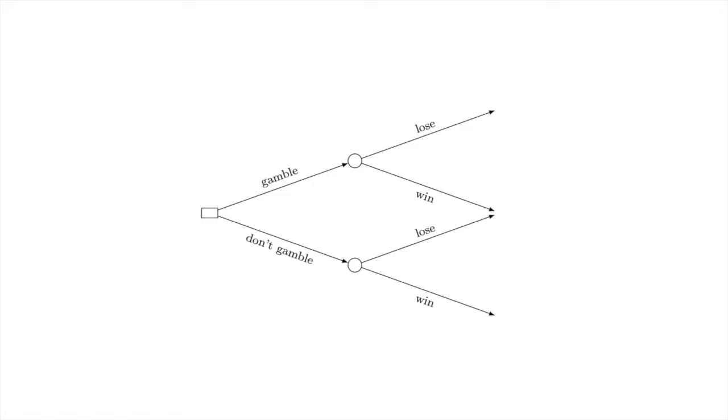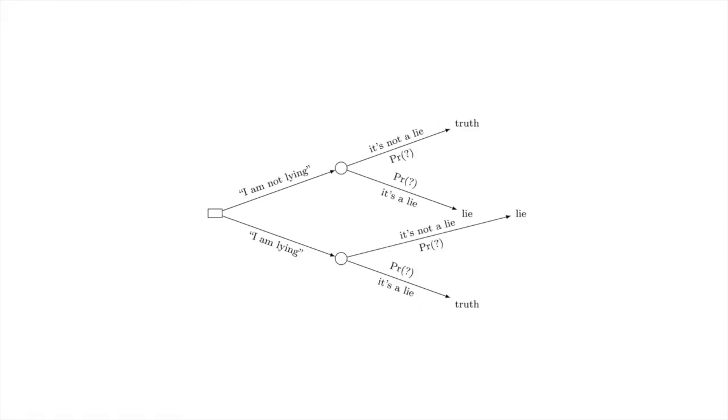Let's now apply decision trees to the liar's paradox. The resulting decision tree depicts all cases that may occur. For instance, a person may claim, "I am not lying," and the reality is that this is not a lie. This means the person is telling the truth. Or a person may claim, "I am lying," and the reality is that it's not a lie.